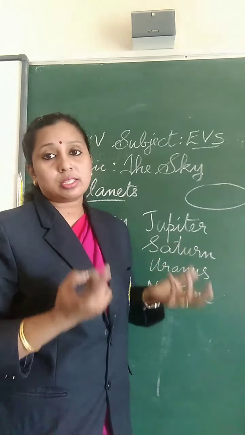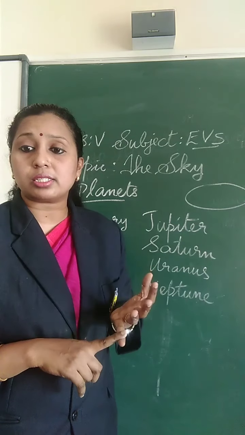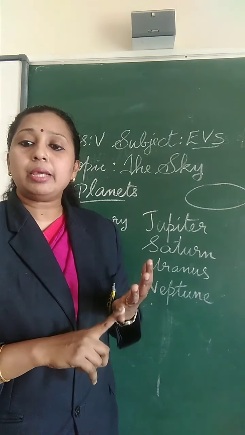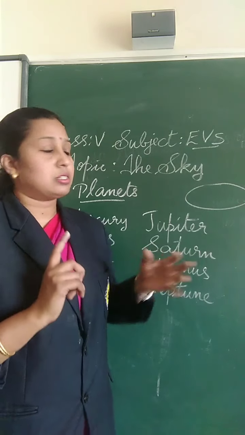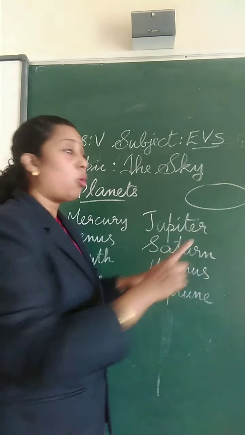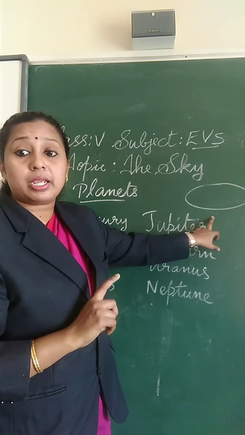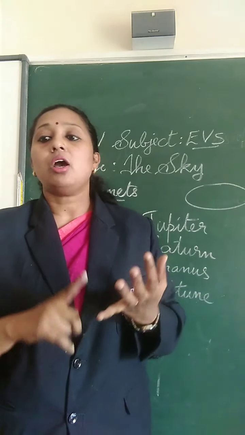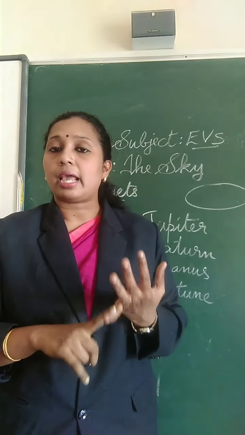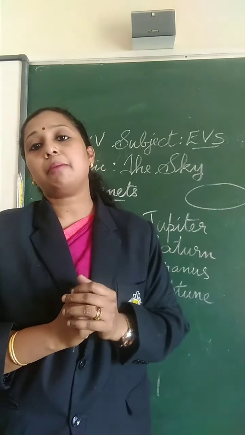So what is a planet? A celestial body orbiting around the sun along an elliptical orbit is called a planet. So what is an elliptical orbit? Oval-shaped path. The oval-shaped path is known as elliptical orbit. So what is a planet? A celestial body orbiting around the sun along an elliptical orbit is called a planet.